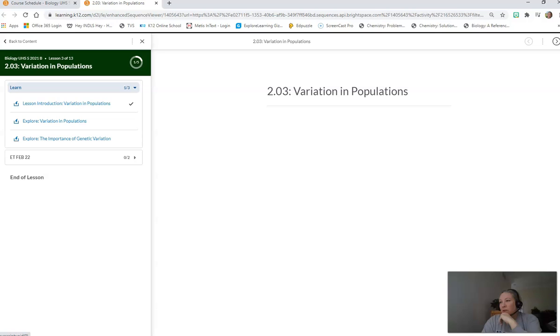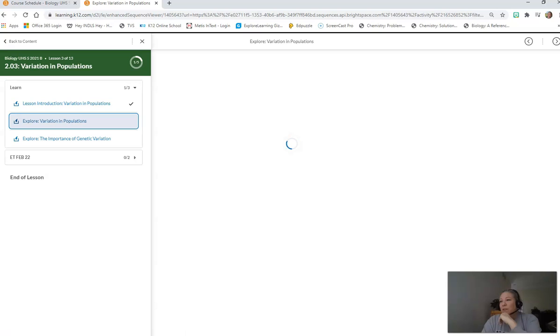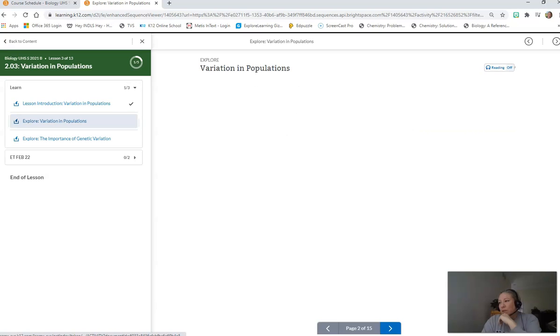I can show you real quick though, if you go to lesson 2.3 and you click on Learn, and you click on this first Explore section. Be careful when you're reading lesson 2.3. There's actually 2 meat and potato sections, so make sure you read both of these.